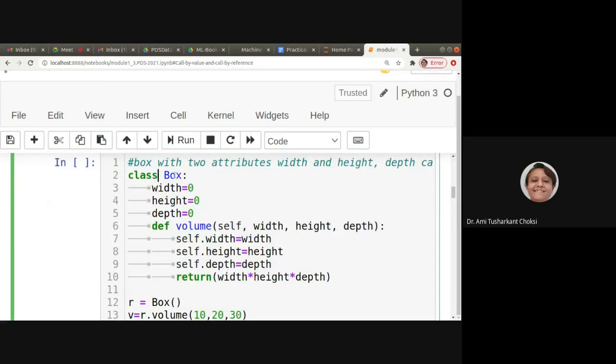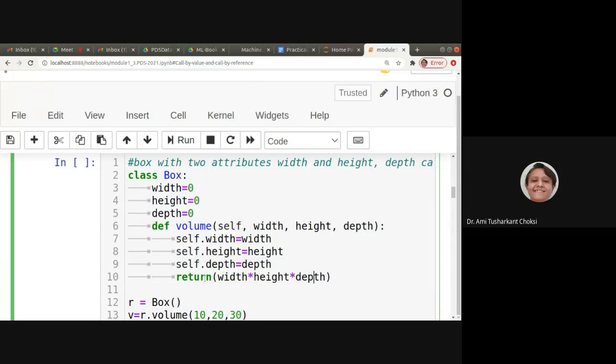Okay, now class Box. Inside that, width is equal to 0, height is equal to 0, depth is equal to 0. Fine. Now the method is def volume(self, width, height, depth). Self.width is equal to width, self.height is equal to height, self.depth is equal to depth, and return width multiplied by height multiplied by depth.